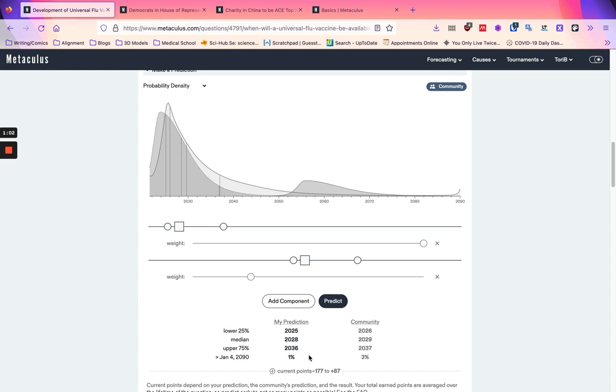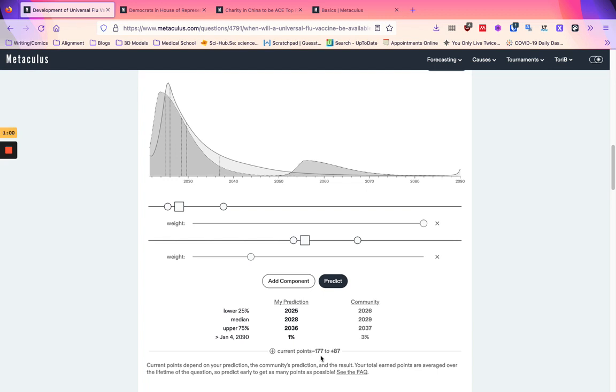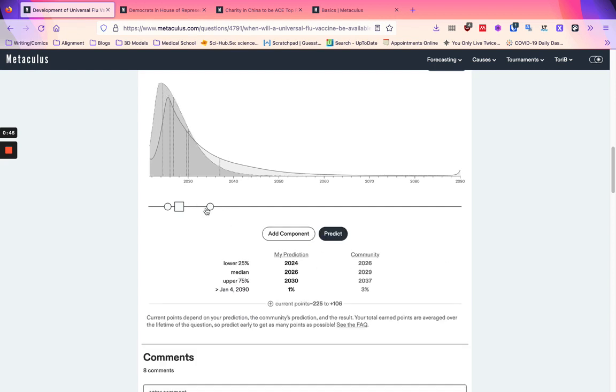We can also see the range of points that we can get at the bottom here. So we can either lose 177 points if it's, say, here, where we've put very little probability mass, or we can get positive 87 points if it's here. And if we get rid of this component and make it very, very narrow, you'll see that the range on both ends changes a lot. So we can either lose 293 points if it's almost anywhere, but we can gain 214 points if it's right at the peak of this curve here.